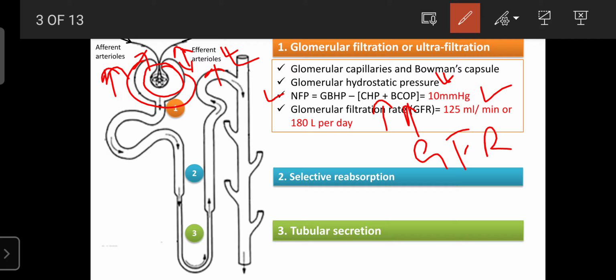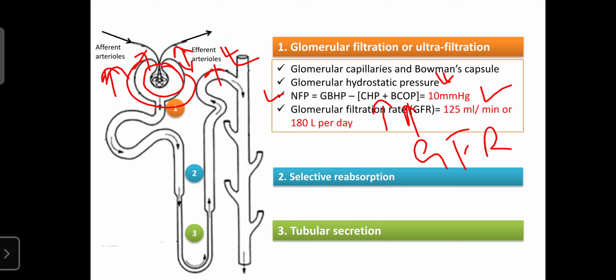It occurs across the membrane formed between the glomerular capillaries and the Bowman capsule. It mainly depends upon the glomerular hydrostatic pressure. Okay, so the normal rate is 125 ml per minute.